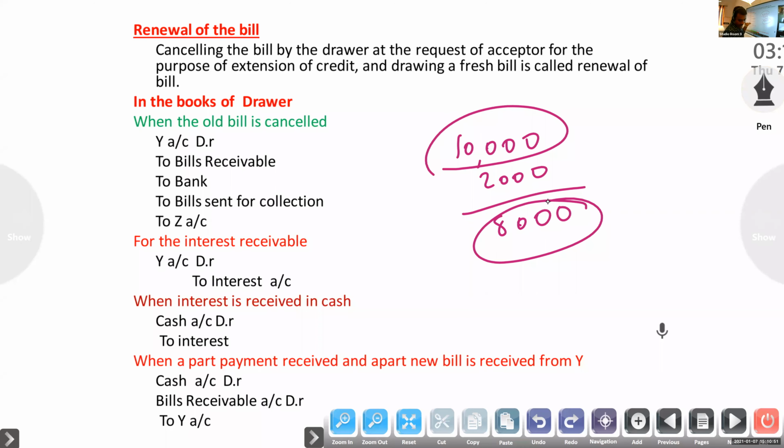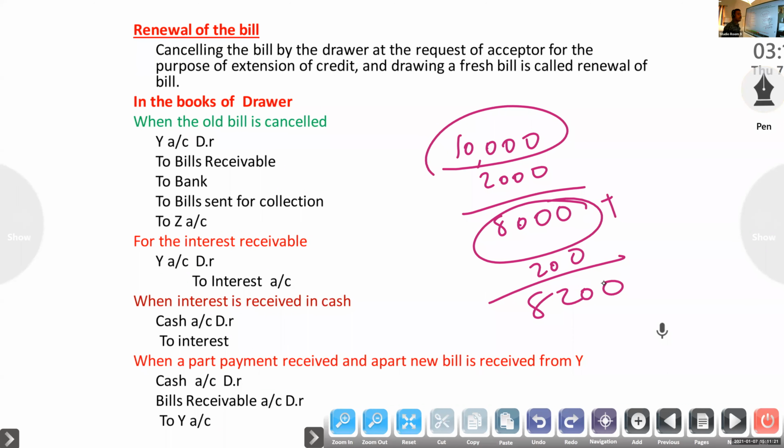The interest may be paid in cash at the time of maturity, otherwise they will add it to the amount of the new bill. That is a renewal of the bill.